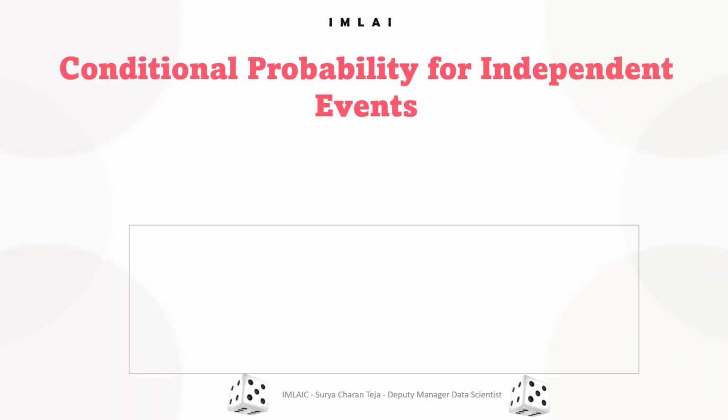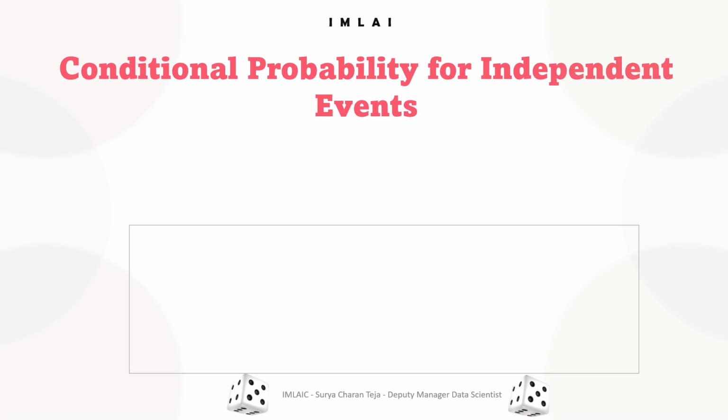To put it properly, conditional probability is the probability of an event A occurring given that another event B has occurred. That is, what's the chance of event B happening after event A has occurred? This is what we call conditional probability.